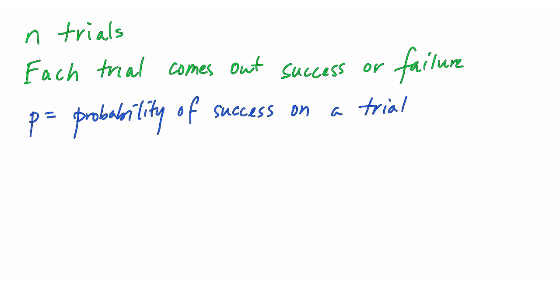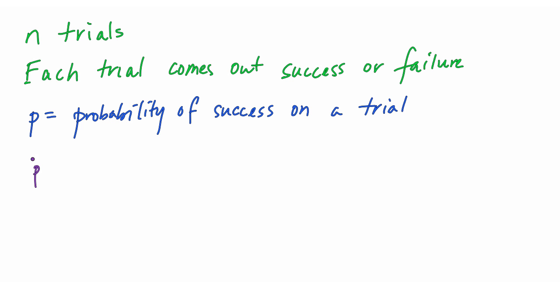So a success could be flipping a coin and getting a head, and then p is 1/2. Or a success could be randomly selecting a voter, and that selected voter is a Green Party supporter. Then p is probably something much smaller than 1/2.